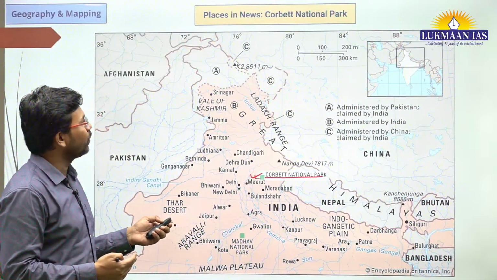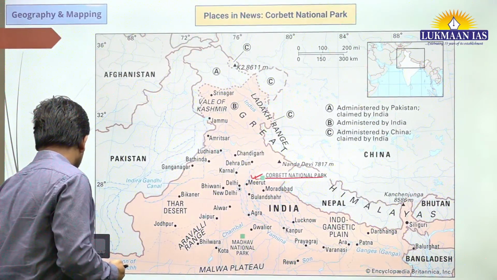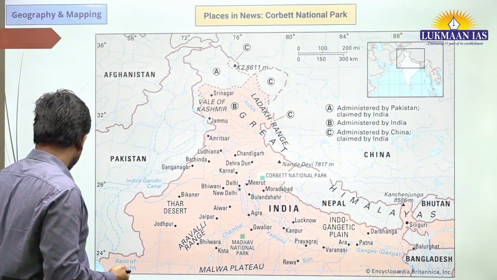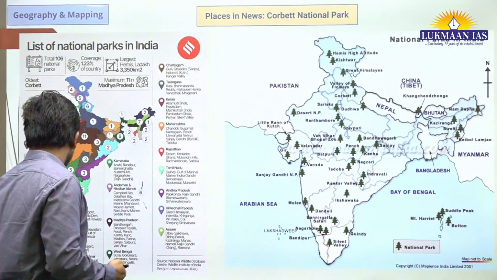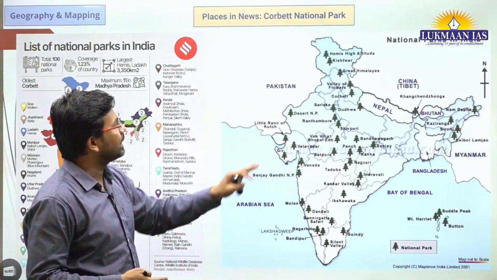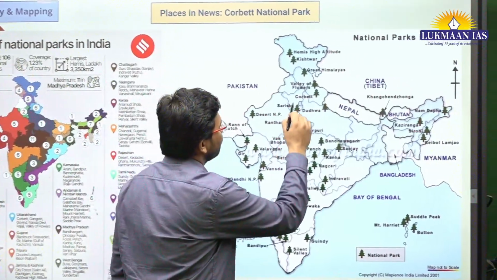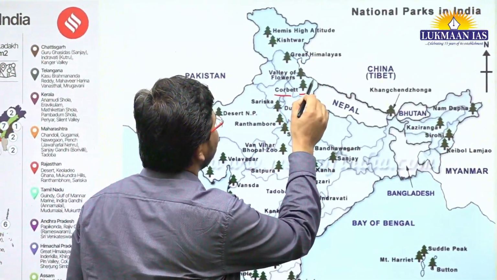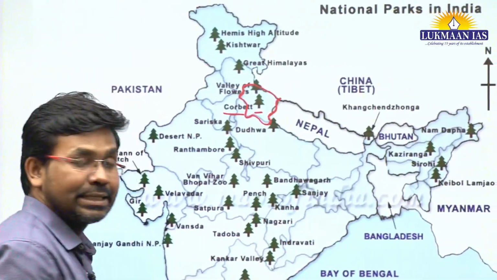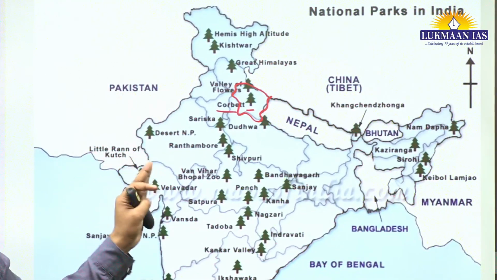Apart from this, we are going to look into another mapping topic. So this is going to be another mapping topic. Here again, let us see where Corbett National Park is located. This is the location of Corbett National Park, located in the state of Uttarakhand, and this is also a tiger reserve, meaning tigers are given proper protection in the Corbett National Park.